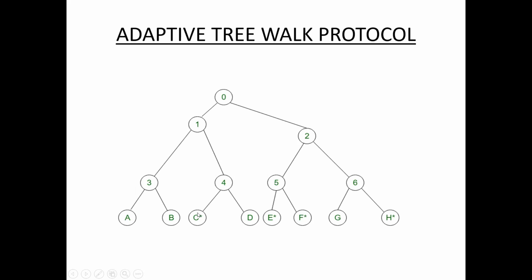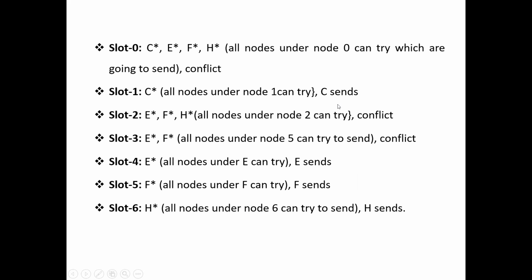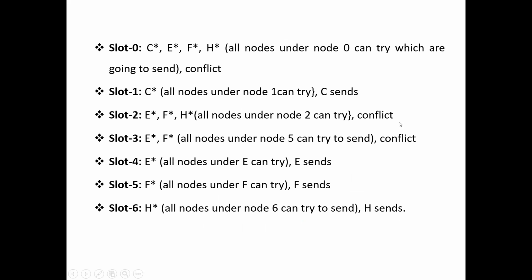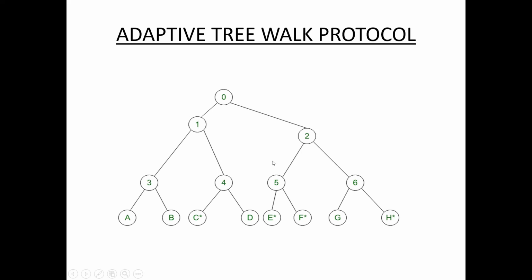Now we take slot 1. Slot 1 has only C, so C sends. Next, slot 2. Under slot 2, the stations that want to send the data are E, F, H. Three stations, so conflict. Once again, this one is divided into two separate slots: 5 with E, F is one slot and G, H is another slot.